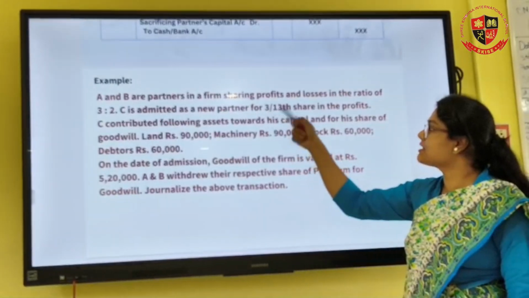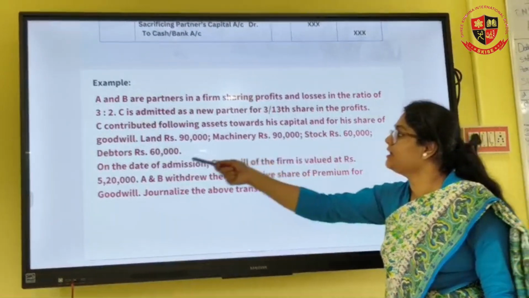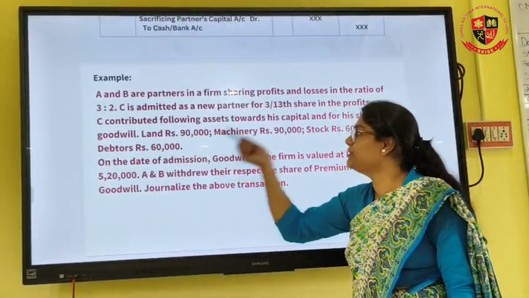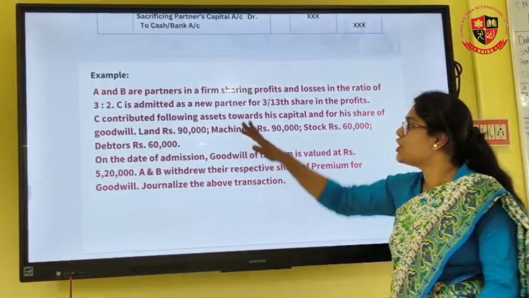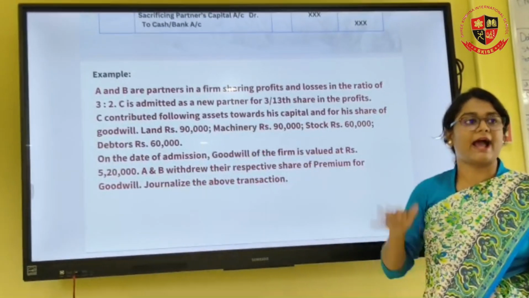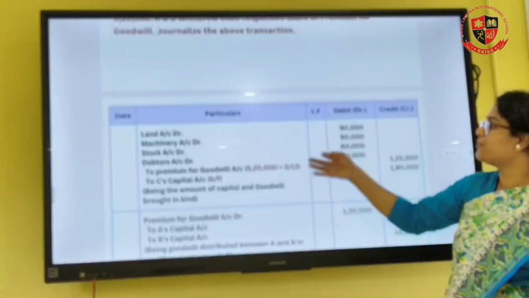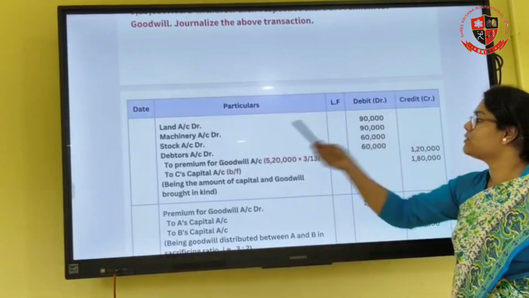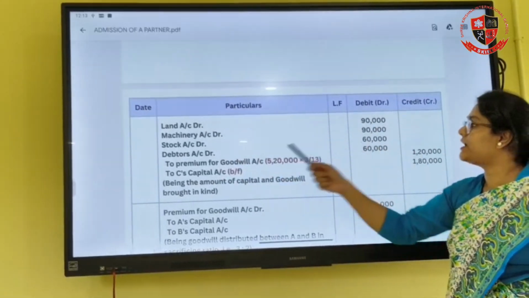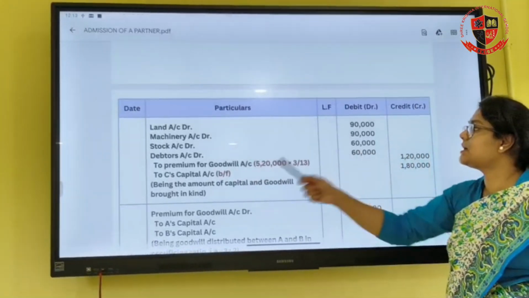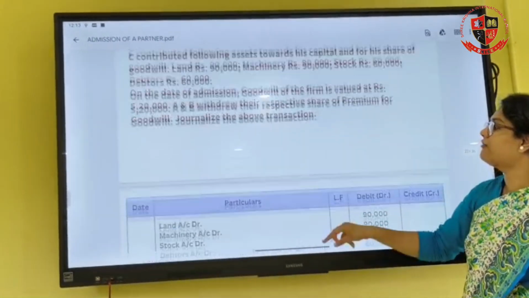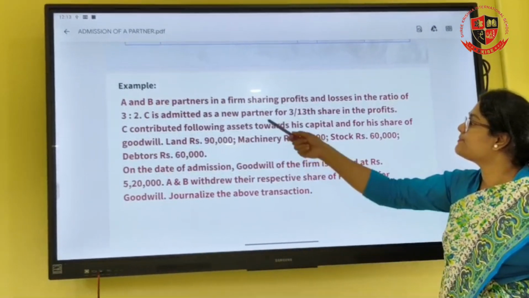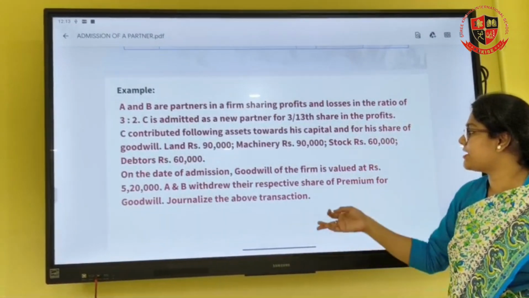Okay, so the partner is coming for 3/13 share and the assets are land 90,000, machinery 90,000, stock 60,000 and debtors 60,000. So these all are assets. Assets are debit in nature. So you're going to put land 90,000, machinery account debit 90,000, stock account debit 60,000 and debtors account debit 60,000.